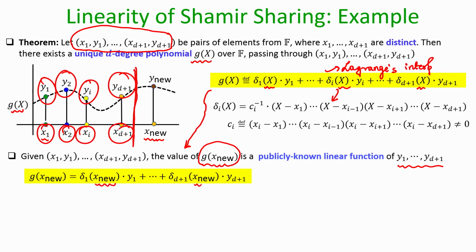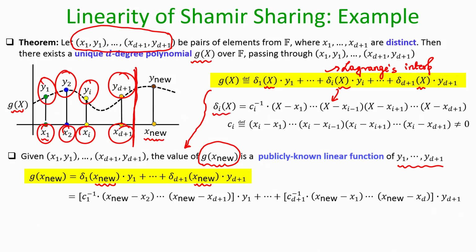Now I know the value of each delta polynomial. If I take the first delta polynomial and substitute x equal to x new, I will obtain this value multiplied with y1, that is outside. In the second delta polynomial, I will obtain another value multiplied with y2, and finally, in the last delta polynomial, I will obtain this value, and that has to be multiplied with y sub d plus 1.